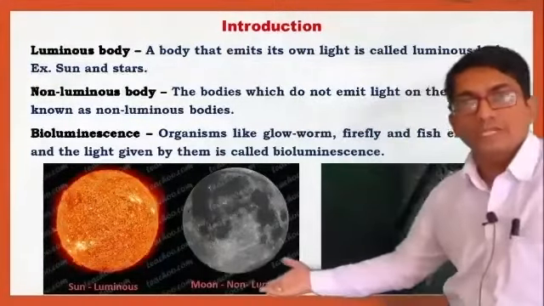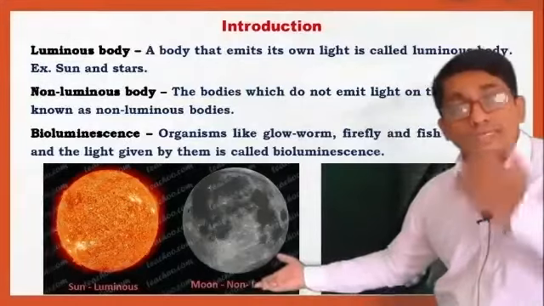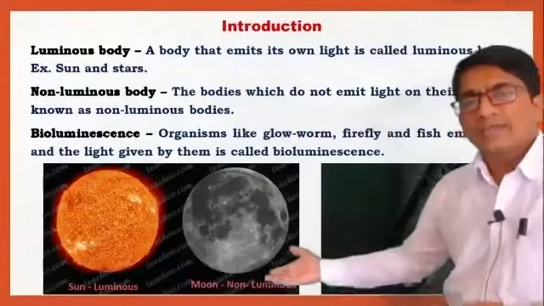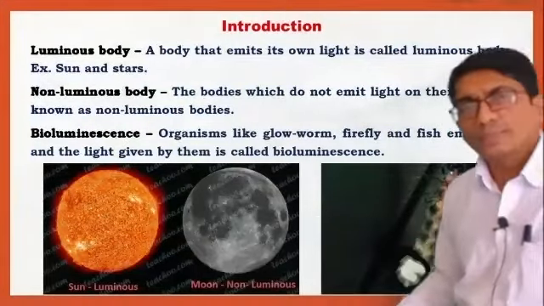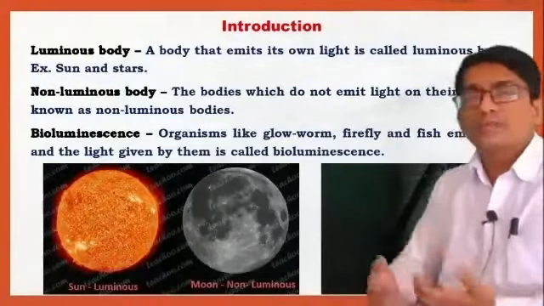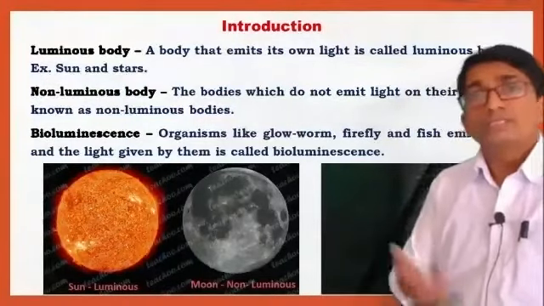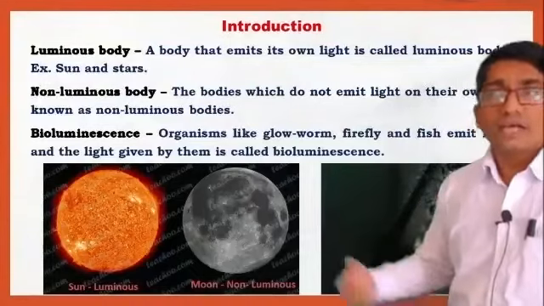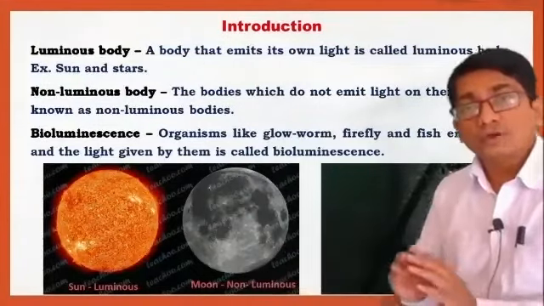Let's see one more example. Non-luminous bodies are bodies which do not emit light. Examples are planets, which do not emit their own light, and natural satellites, which also do not emit light.